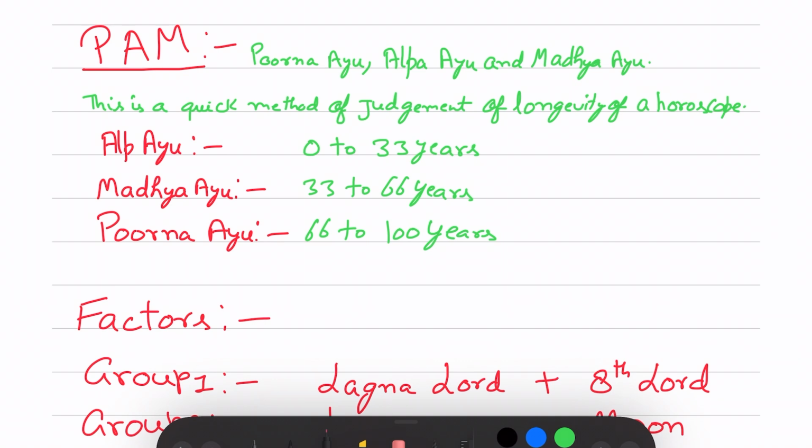Today we will learn the PAM method for calculation of longevity. PAM stands for Poorna, Alpa and Madhya. It is a quick method for calculation of the longevity of a horoscope.